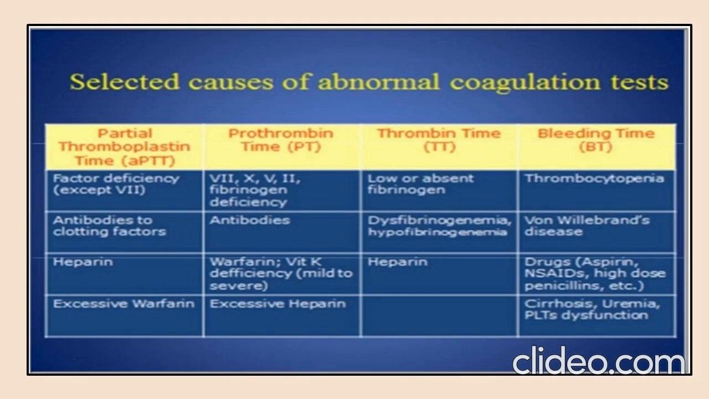BT, bleeding time: thrombocytopenia, von Willebrand disease, drugs such as aspirin that cause extra bleeding, cirrhosis, uremia, and platelet disorders.